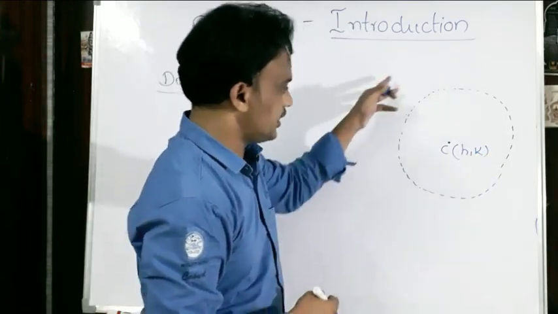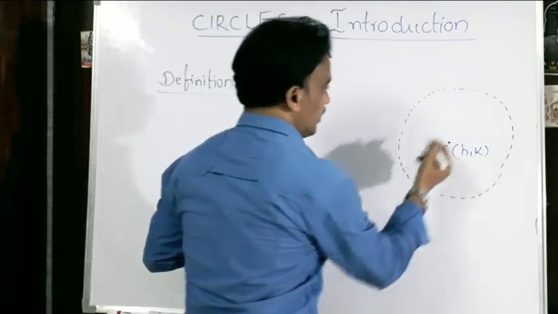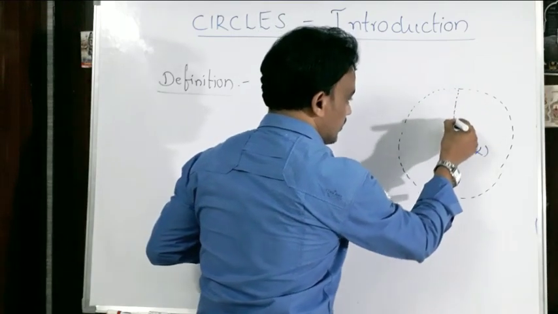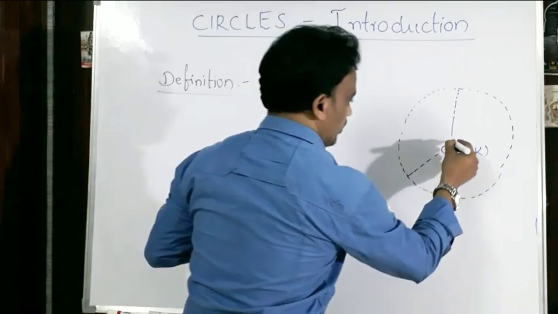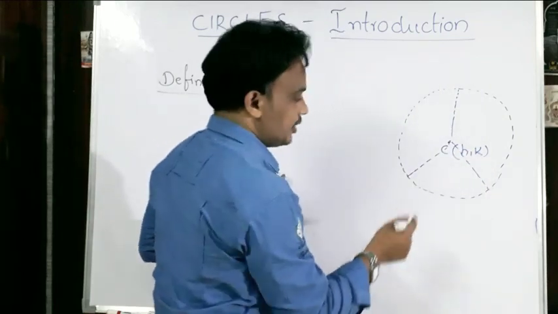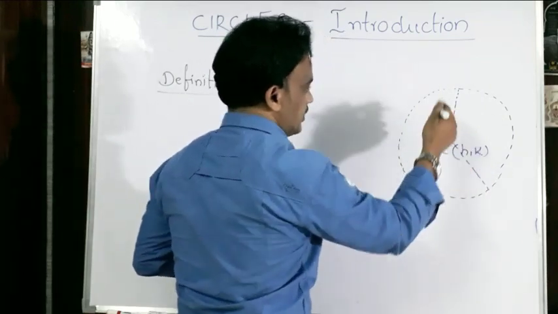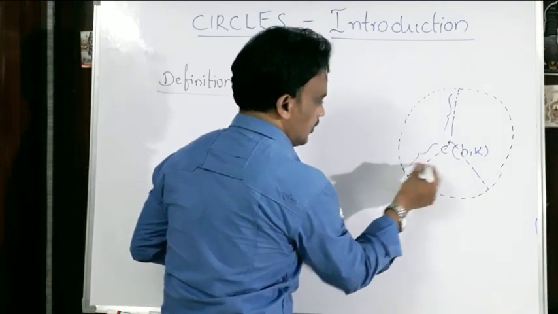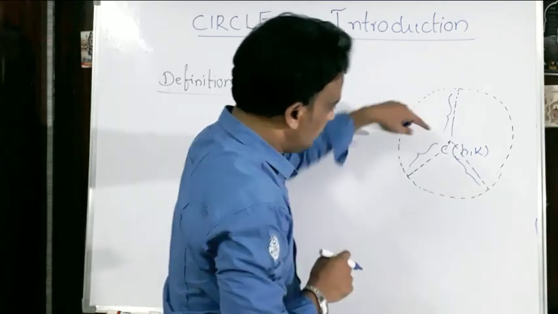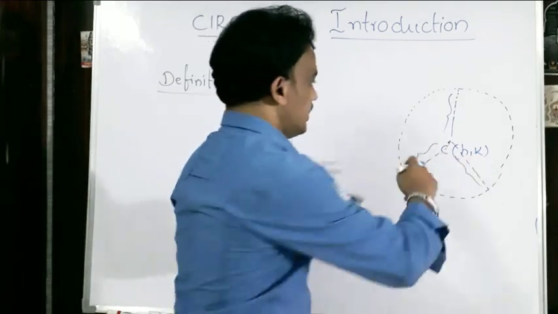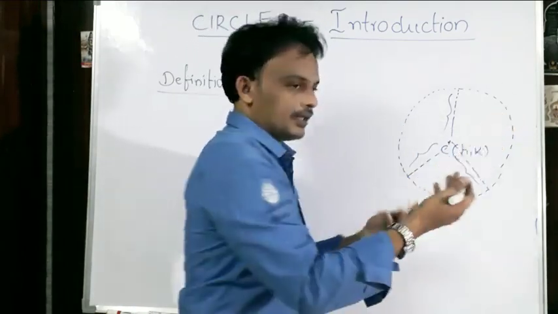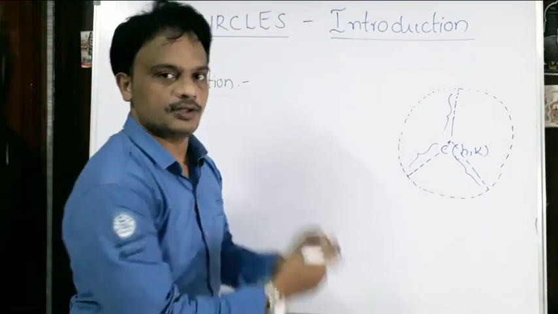The set of all the points satisfying one condition are all equidistant. If you take any point on this locus, the distance is equal to the fixed point (h, k). Then they form a locus, and that locus is called a circle.